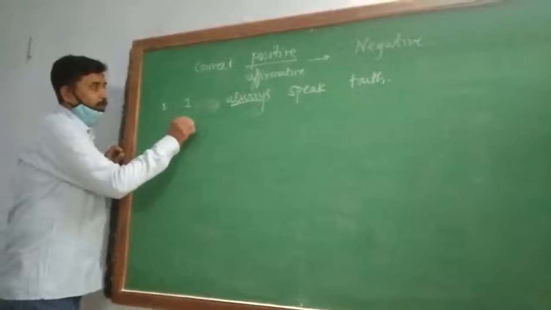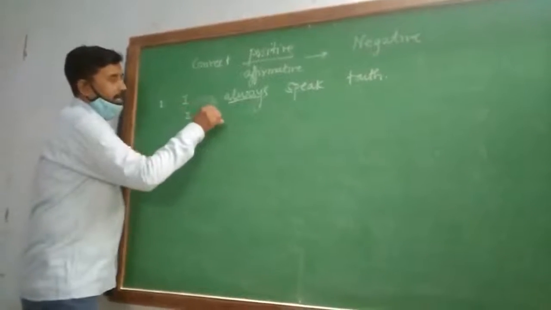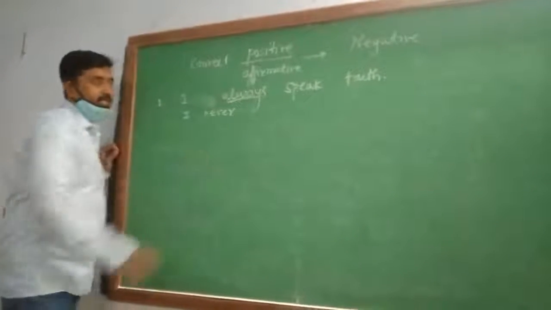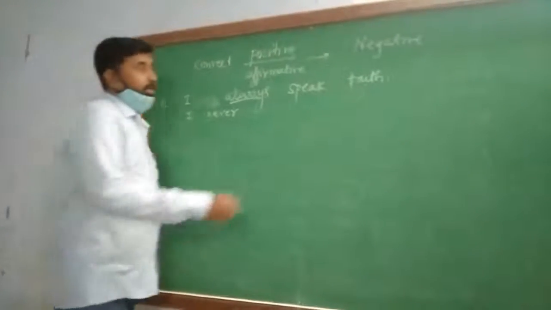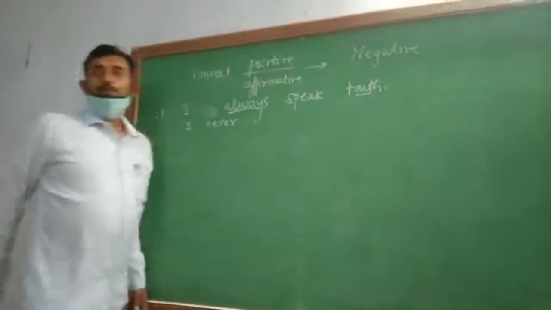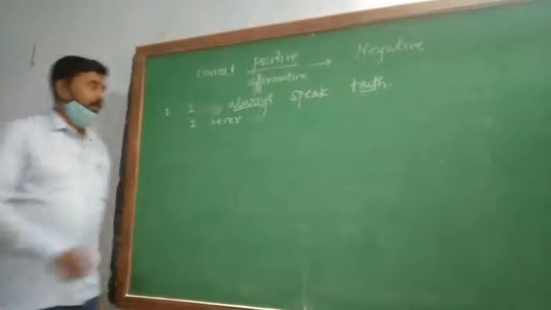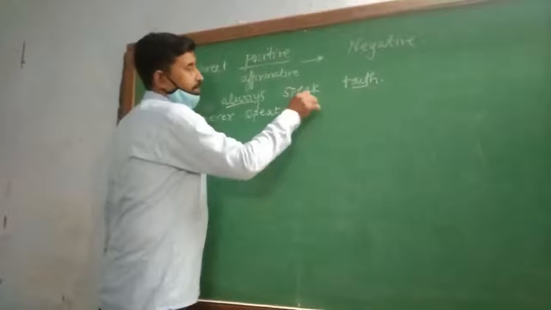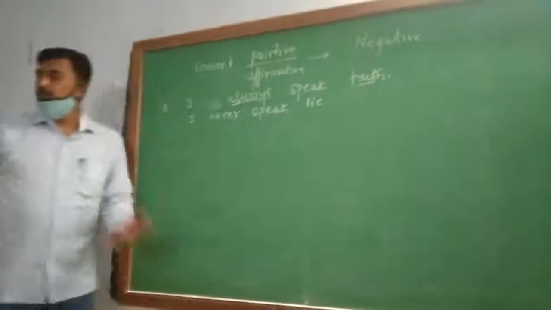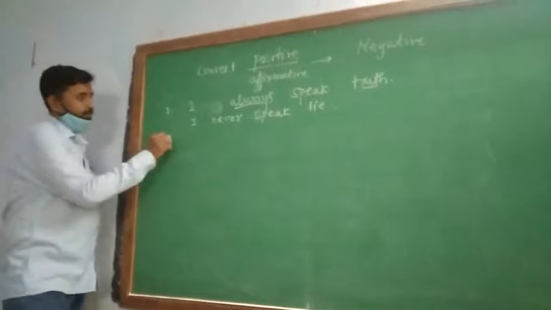Never. So our answer will be I never. Second rule says what? We have to use one opposite word. So the opposite of truth is what? Lie. I never speak lie. Understood?